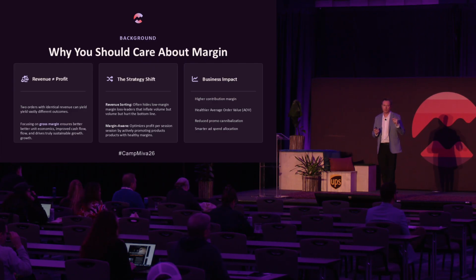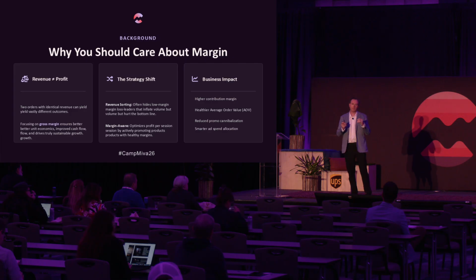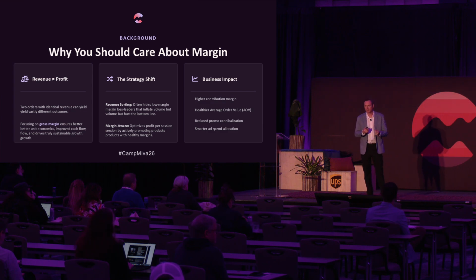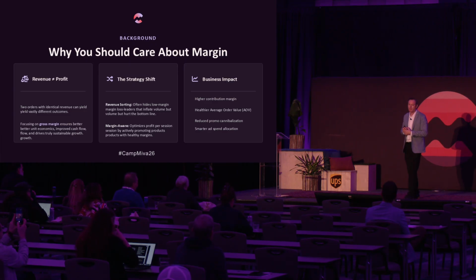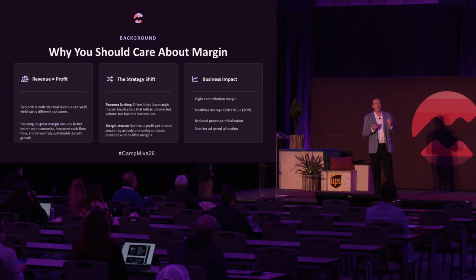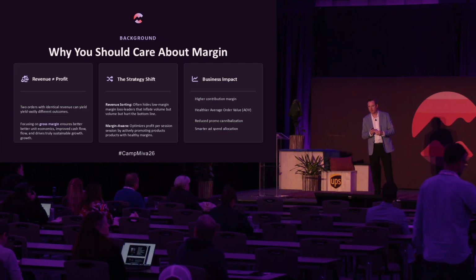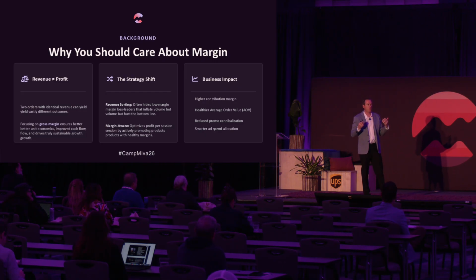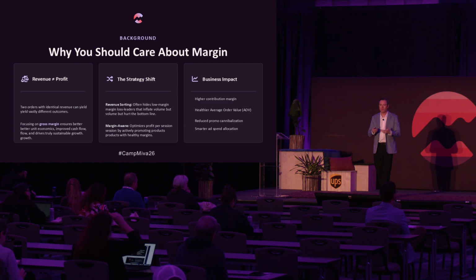So, a question for the audience: who today is using the cost field, or a custom field, or some field in Miva to store what your cost is on a particular product? Oh, that's actually more than I expected. Okay, great, about 8 or 10 of you. Another question, by a show of hands: who has that data that you reference or do anything with? A few, okay. That's what we're trying to get at. We want you to put that data into Miva, and we want to make that data actionable so you can do more with it, sell more, and ultimately make more money.